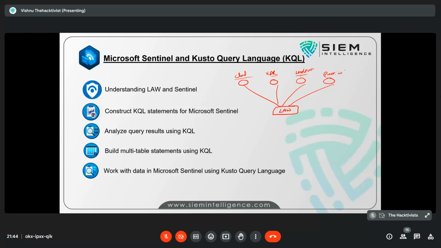You are integrating all these areas into LA. What is LA? LA is a platform also known as Log Analytics Workspace, which is the base platform for Microsoft Sentinel.